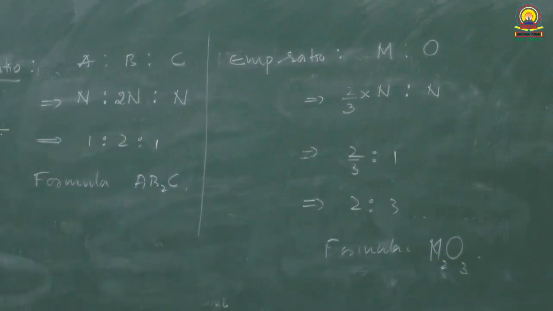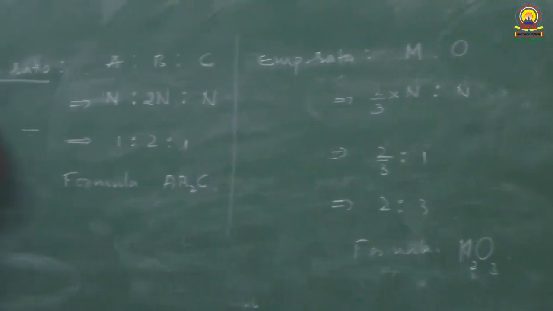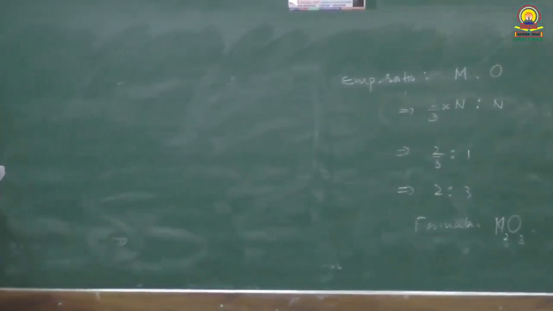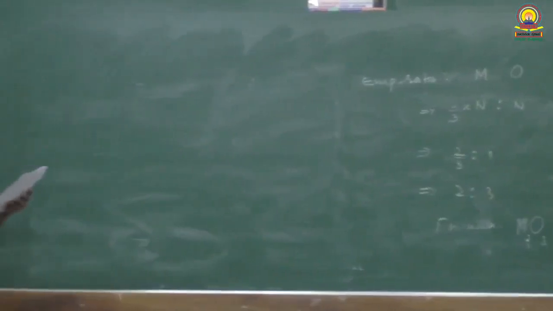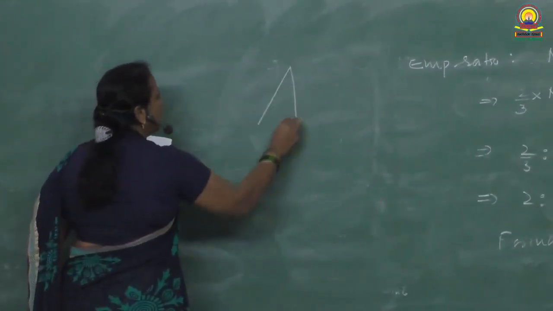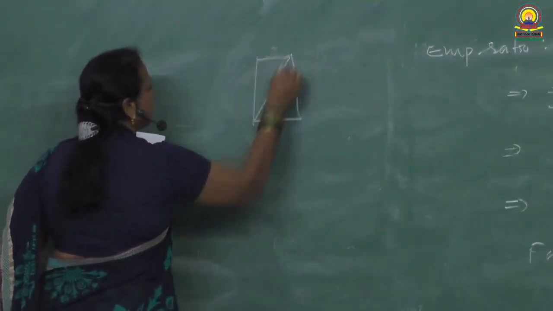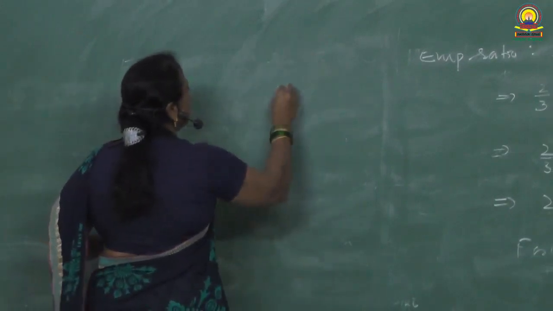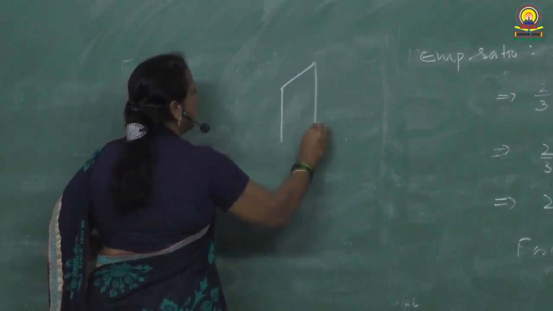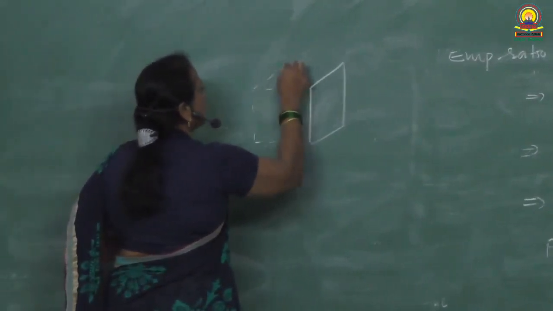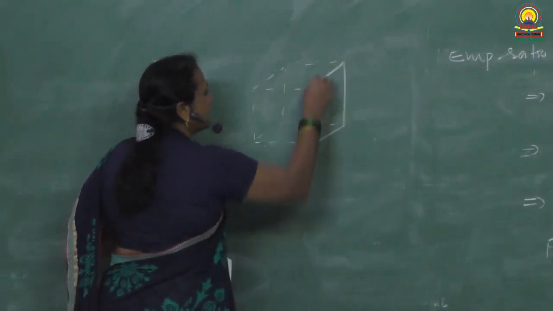So this is the 16th question. Aluminium crystallizes in CCP structure. Its metallic radius is 125 picometer. Calculate the length of the face diagonal. Face diagonal. See, this is the face of a cube. So you can imagine the cube like this. So this is the face.